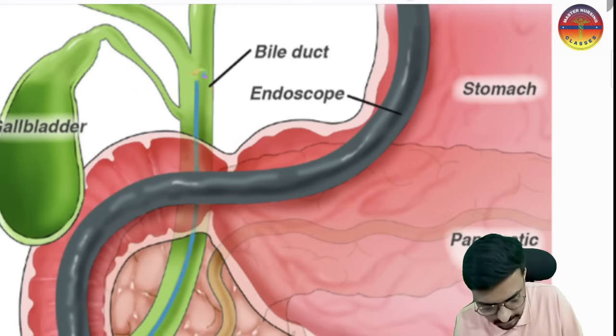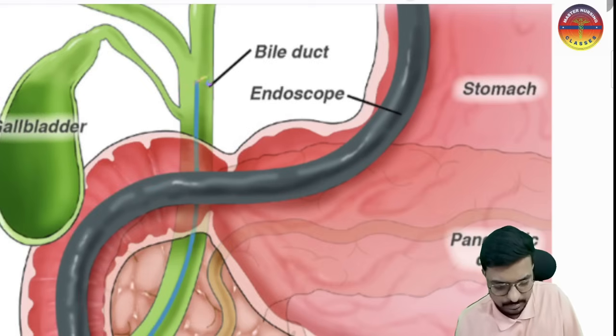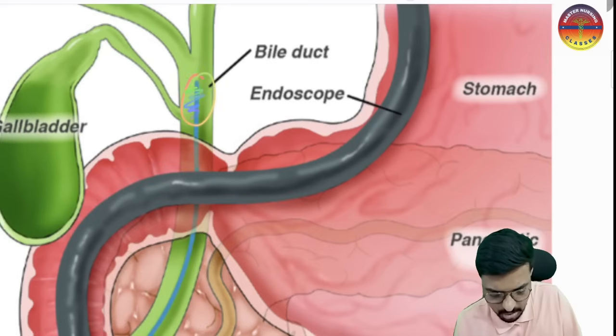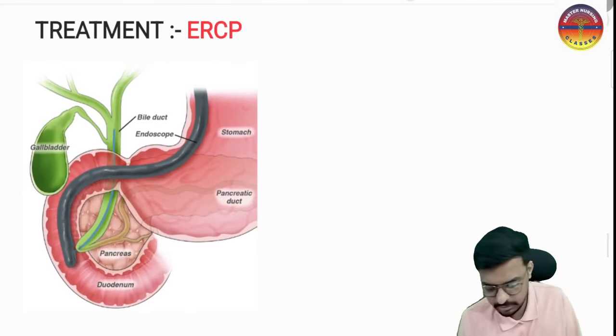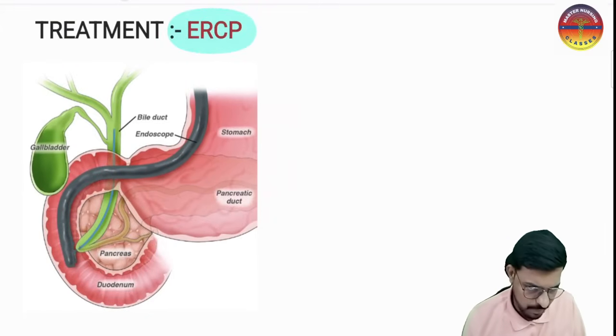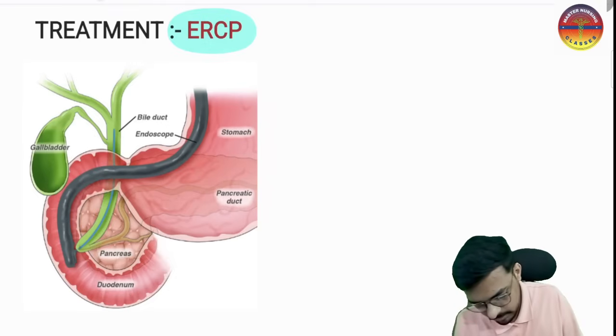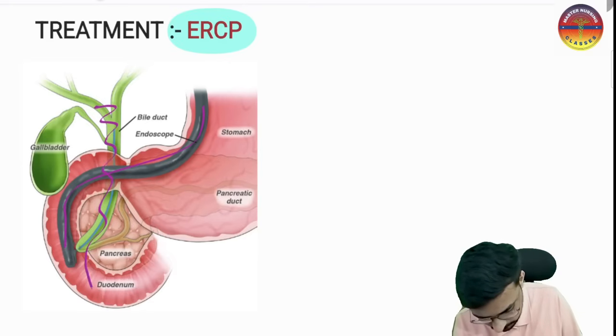This blue color line is coming here, and wherever the stones or inflammation are there, it takes photos for diagnostic purposes, and most importantly, it removes all the obstruction from here. So both diagnostic and treatment options are there in ERCP, that is endoscopic retrograde cholangiopancreatography. We are coming here, and the bile flow is in this direction. So here we are going against the bile flow, ulta.